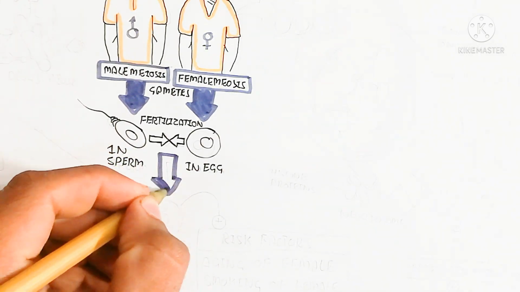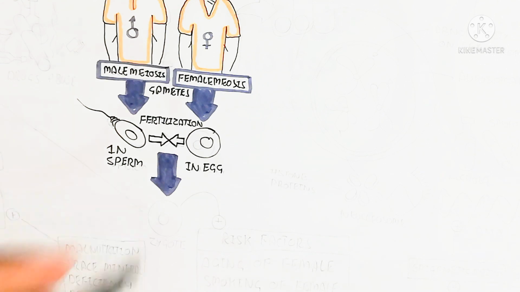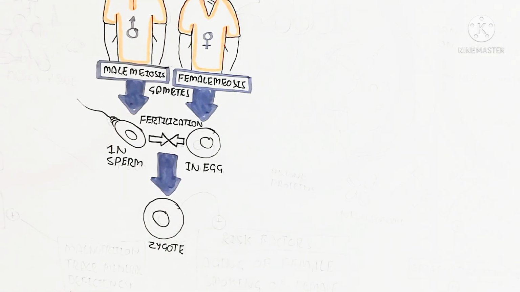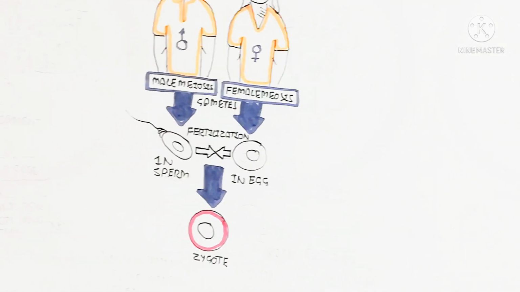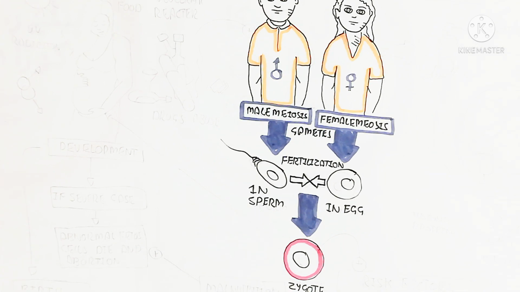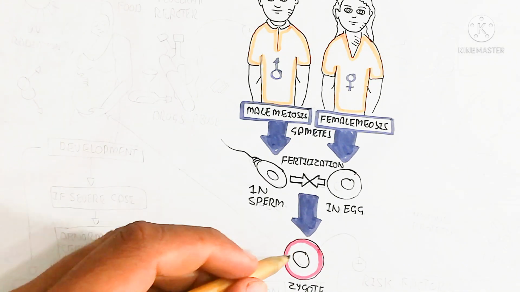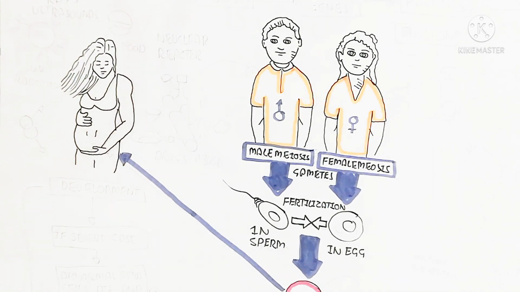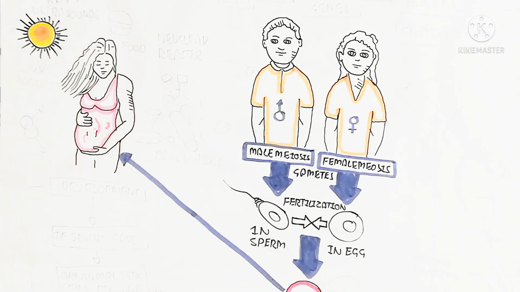After the production of the zygote, the zygote will develop into the embryo, and the embryo will develop into the fetus. After cleavage it forms the morula, blastula, and blastocyst to become a gastrula, and the embryo becomes a fetus. So in this way, here is the inside of the pregnant female, which